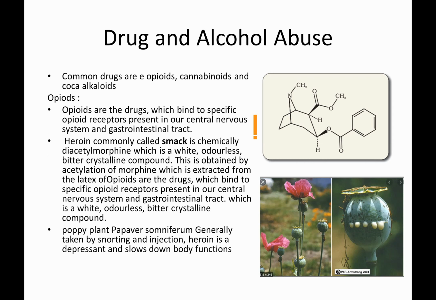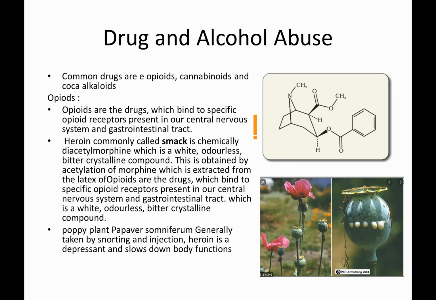You can see it in the lower right corner, the structure of the opioid poppy, flower, and fruit. Opioids bind to specific opioid receptors in our central nervous system and gastrointestinal tract. When we consume these opioids, they bind to our nervous system and also our gastrointestinal tract.